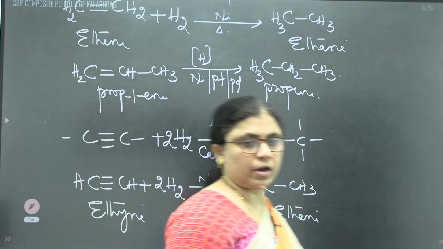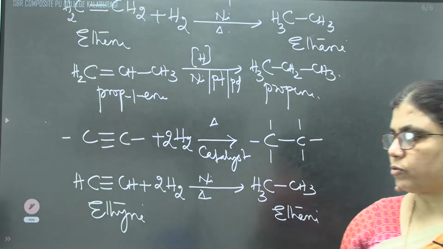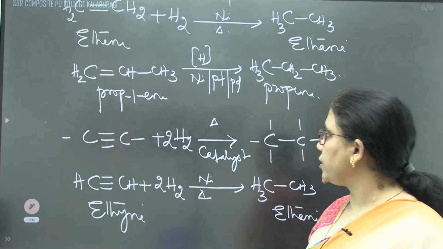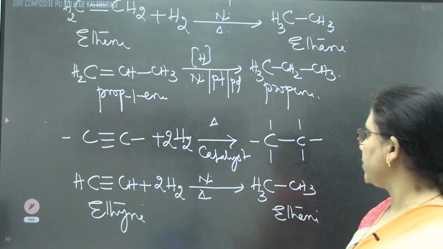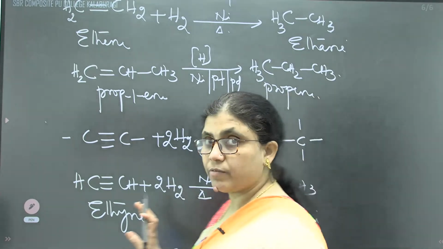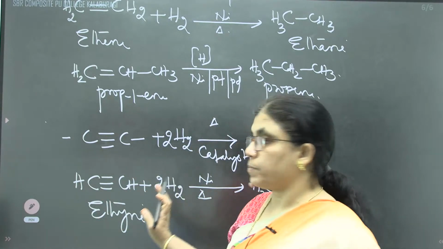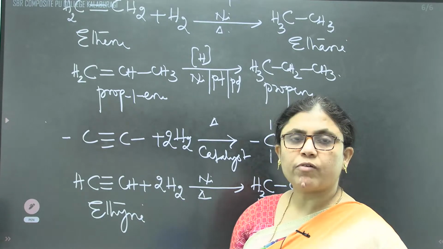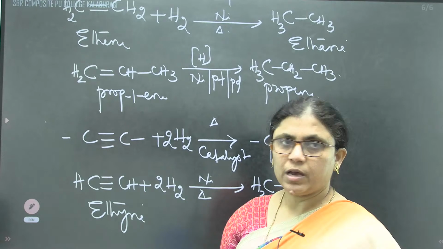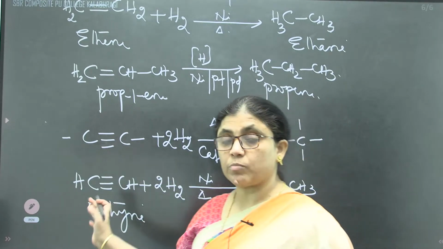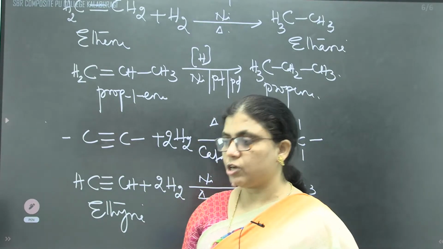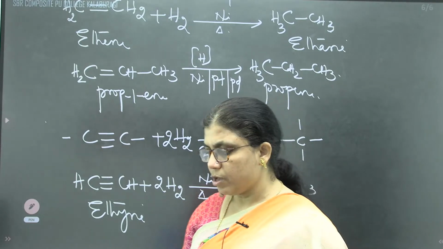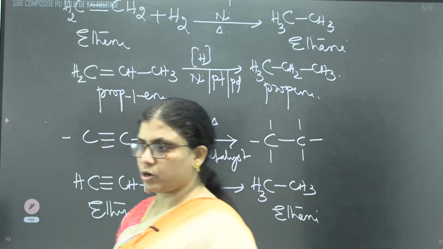Still many methods are there. Tomorrow we'll quickly move through the methods of preparation. If any doubt is there, you can ask, because I have given only a brief introduction before going to the methods of preparation. Tomorrow we'll quickly complete all the methods of preparation, then we'll go for physical and chemical properties. In alkanes, there is one mechanism to discuss. In alkenes also we have one mechanism. All those will continue in the next class, children.